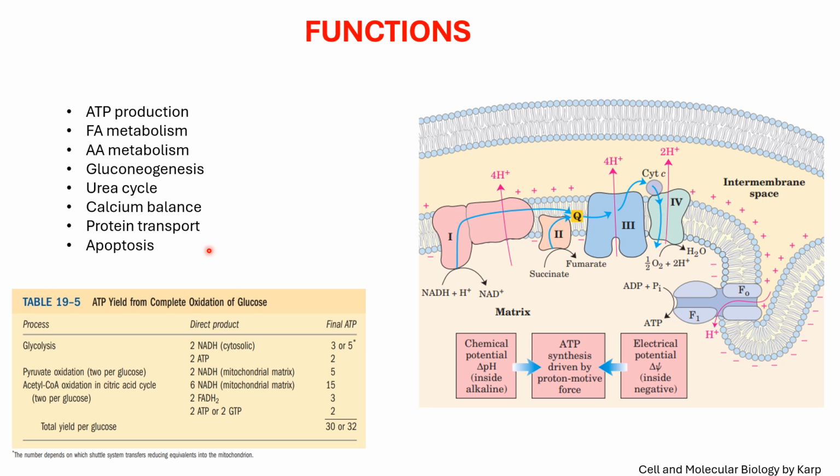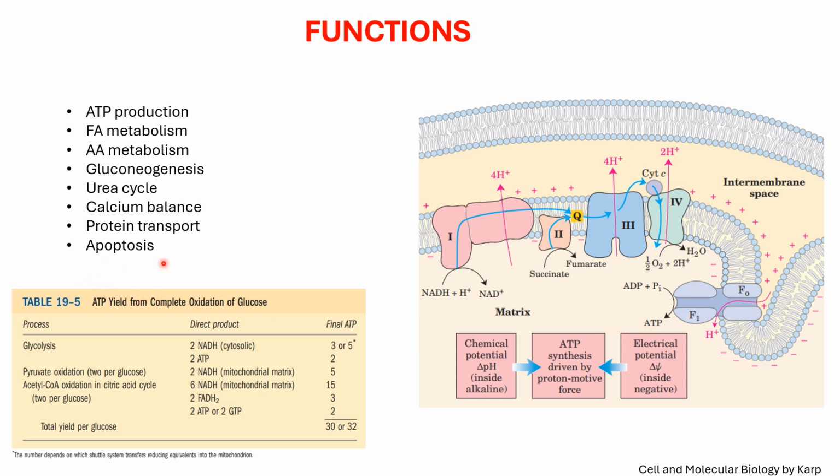And protein transport. As we have already discussed, 95% of the proteins of the mitochondria are encoded by the nuclear genes. When these proteins are synthesized on the cytosolic ribosomes, they enter the mitochondria by crossing the double bilayer barrier, and after entering the mitochondrial matrix, with the help of chaperones they are folded and trimmed with the help of proteases and rendered functional, and they perform their function. So mitochondria are also concerned with protein transport, for the proteins which are destined for mitochondria.